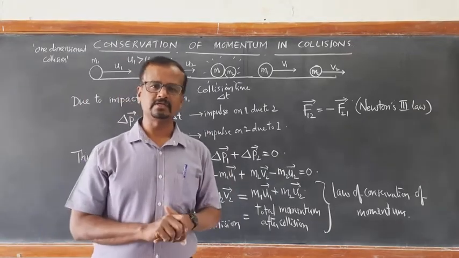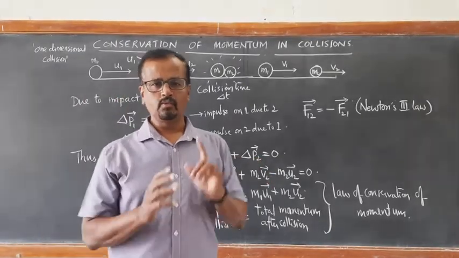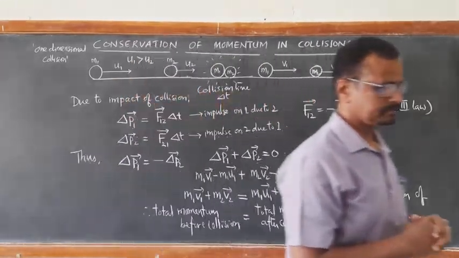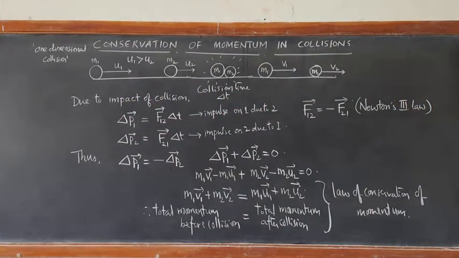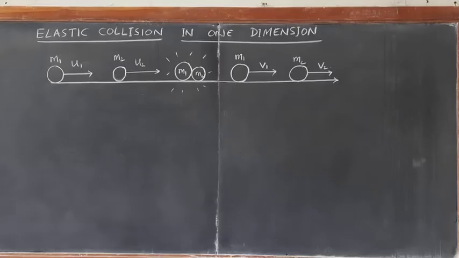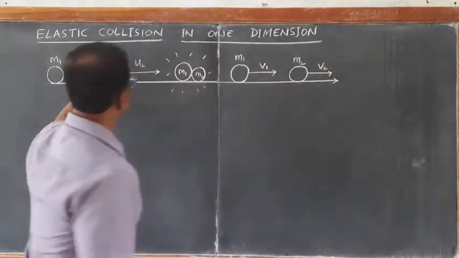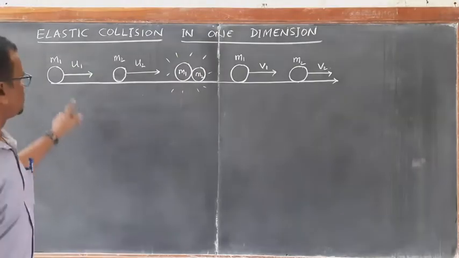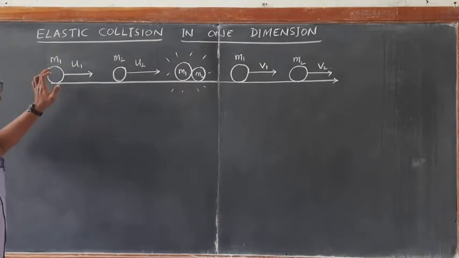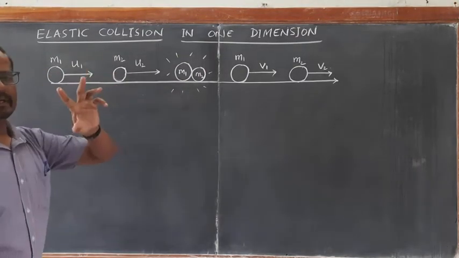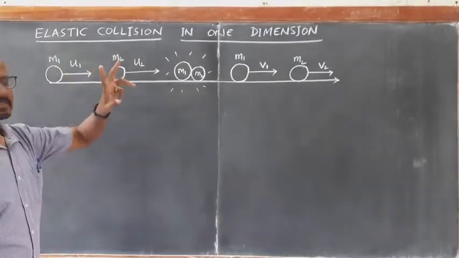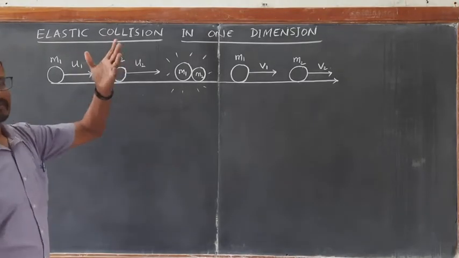Now let us consider elastic collision in one dimension. Same diagram which I have drawn earlier. Let m1 and m2 be two masses, different masses.